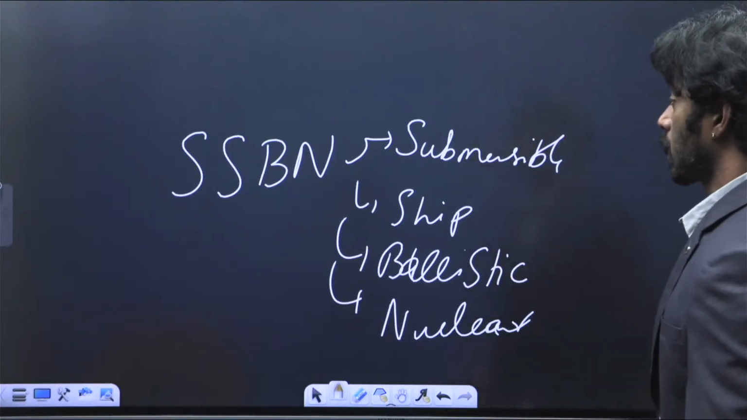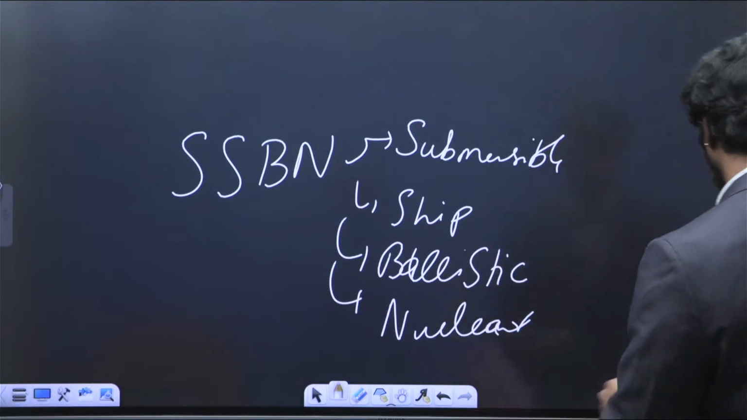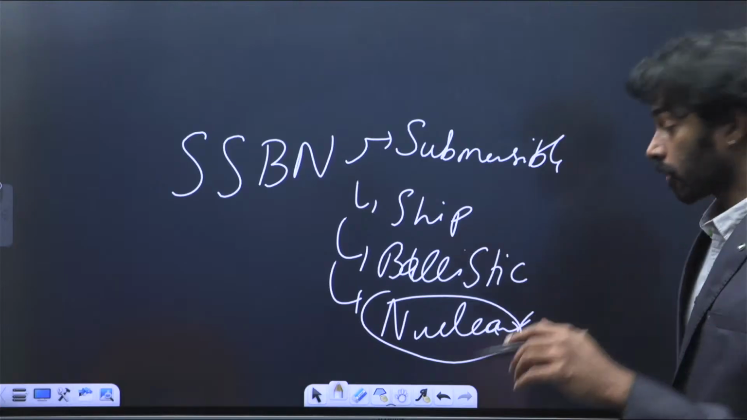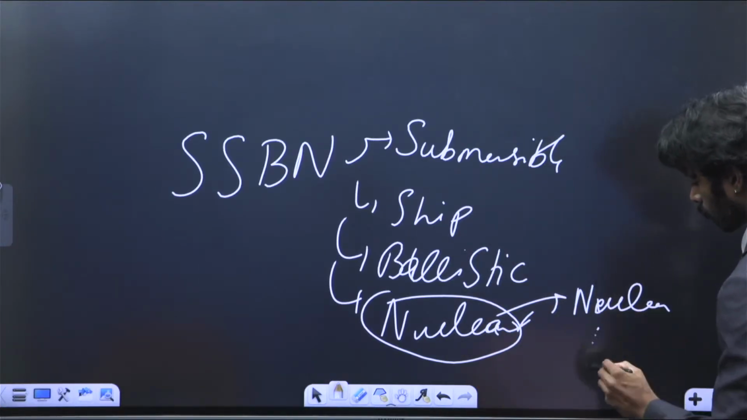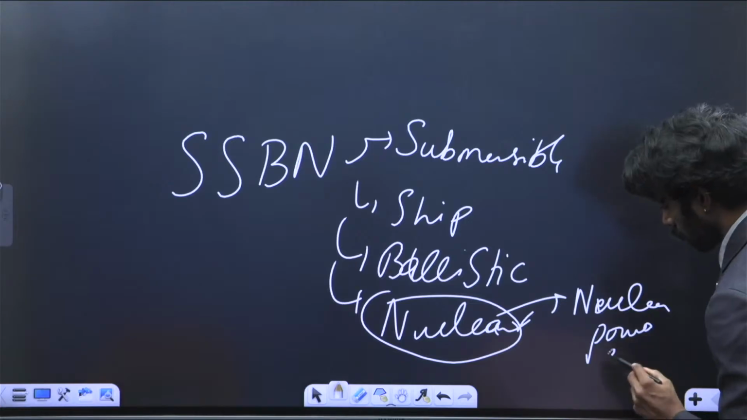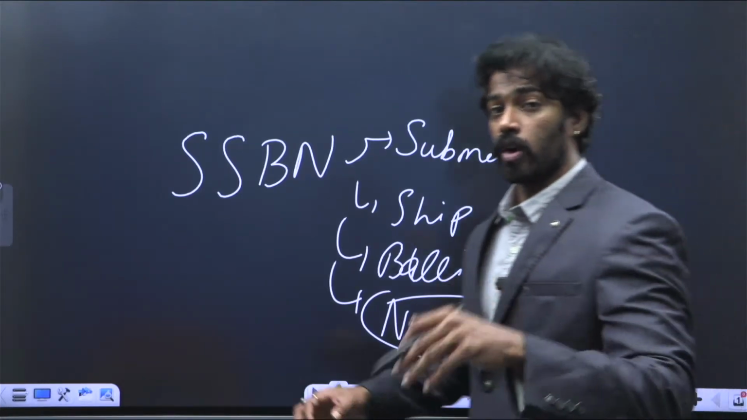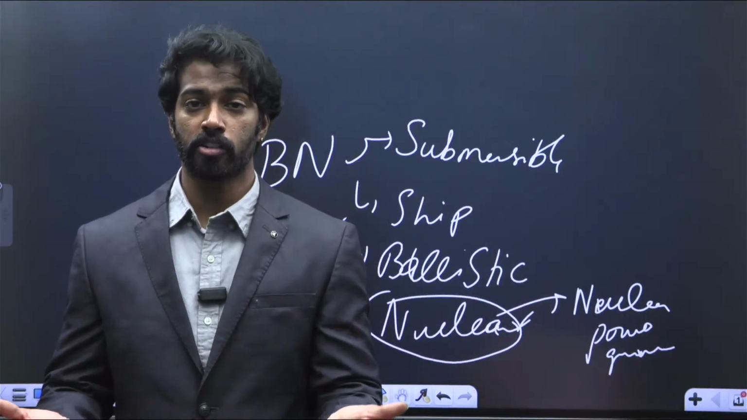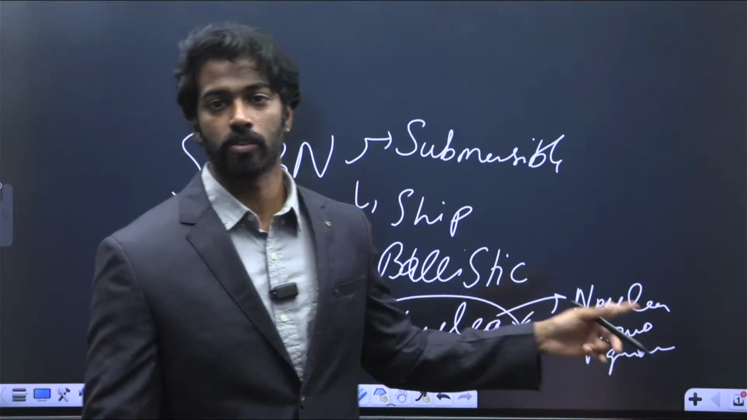Okay, we are using SSBN. SSBN is nothing but a submersible ship ballistic nuclear. Here, the nuclear does not refer to nuclear weapon capability. It refers to nuclear power generation, right? What is nuclear power generation? It is where the submarine is submerged into the water, and in order to run that particular submarine, it uses power from the nuclear reactors. That is what is called nuclear.